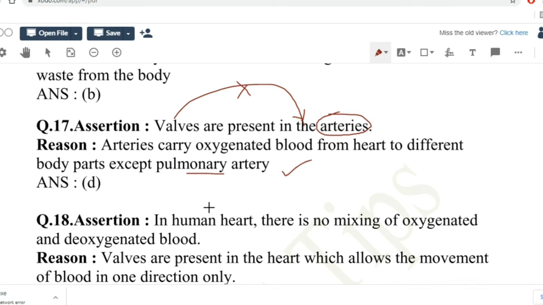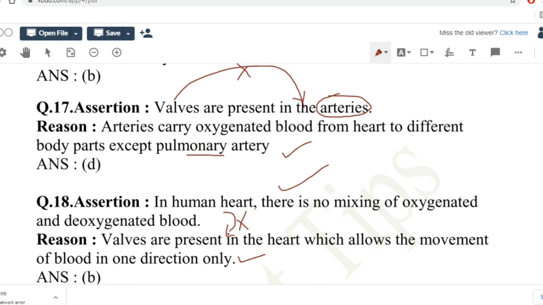Assertion, in human heart there is no mixing of oxygenated and deoxygenated blood. Reason, valves are present in the heart which allow the movement of blood only in one direction. So assertion is true, there is no mixing of oxygenated and deoxygenated blood. Reason is also true, but this is not because of this. So assertion and reason are true, but reason is not the correct explanation of assertion. So option is B.